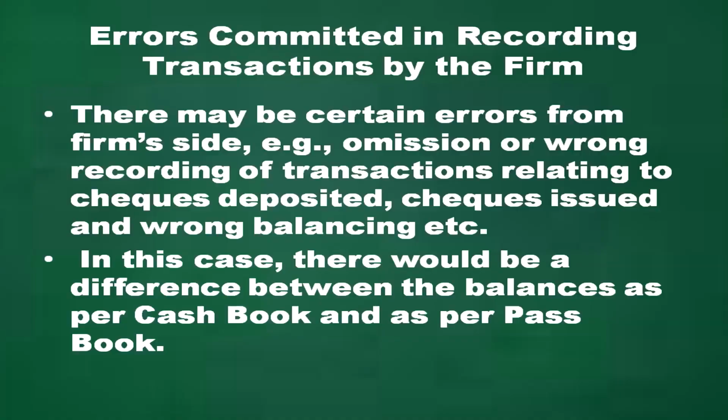Error committed in transactions by the firm. There may be certain errors from the firm's side, like omission or wrong recording of transactions relating to checks deposited, checks issued, wrong balancing, etc. In this case, there would be a difference between the balances as per cash book and as per passbook.